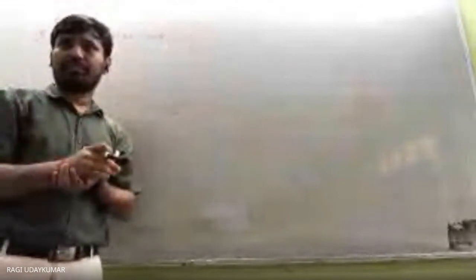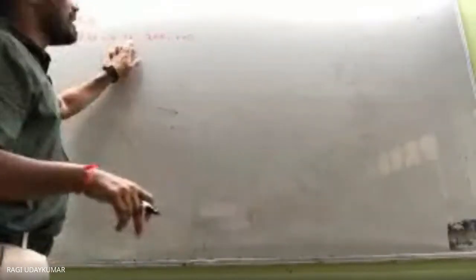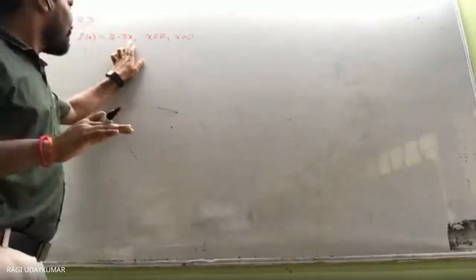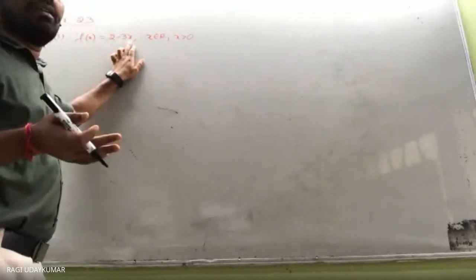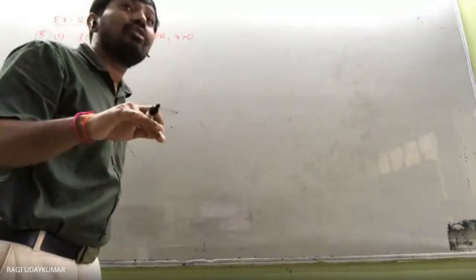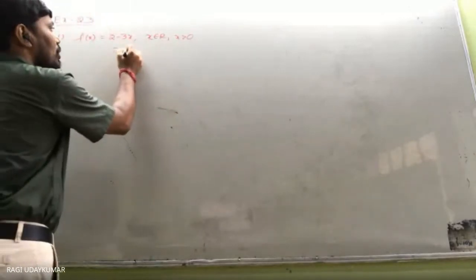Understood? So x is given to you greater than 0. Then the domain of this function is positive real numbers. Positive. 0 is not there, 0 should not be taken. As per the question, if I took 0, it would come 2, so there is no problem. But here the condition is given to you, x greater than 0. That is nothing but here from this actually domain